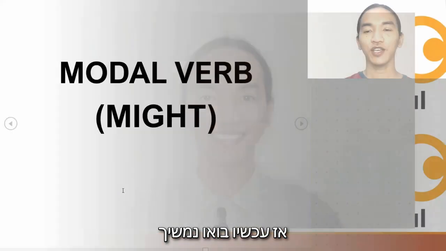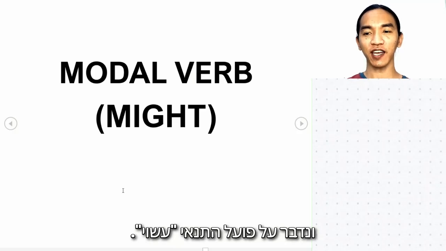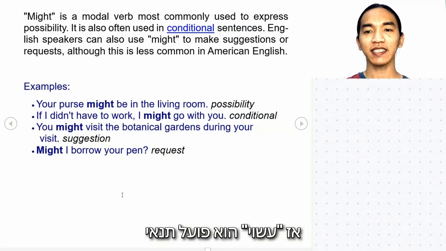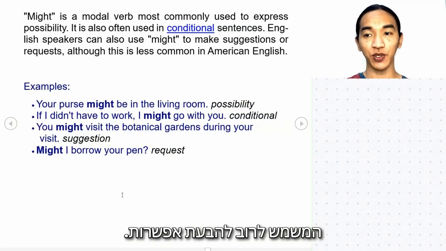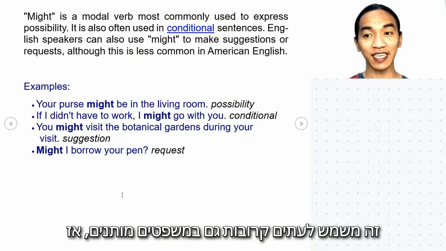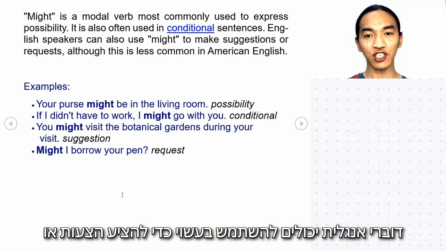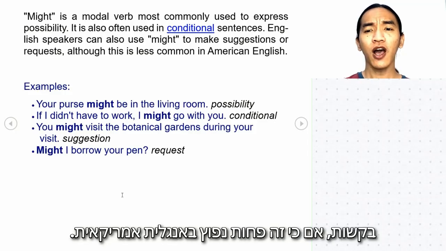Let's go. So now let's go ahead and talk about the modal verb might. Okay, so might is a modal verb most commonly used to express possibility. It is also often used in conditional sentences. So English speakers can use might to make suggestions or requests, although this is less common in American English.